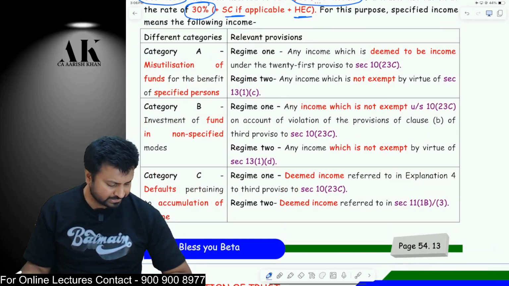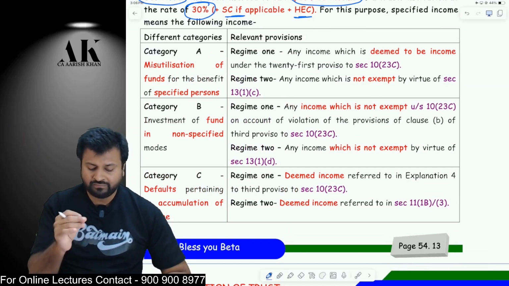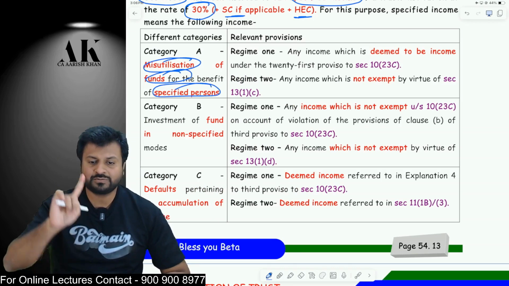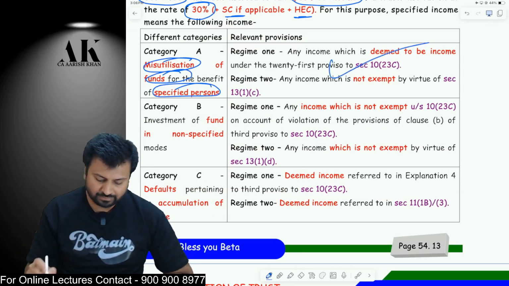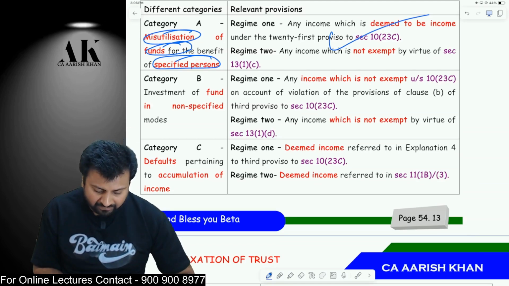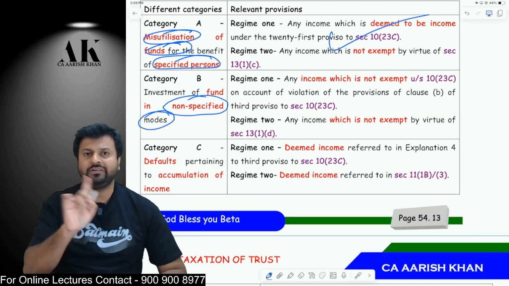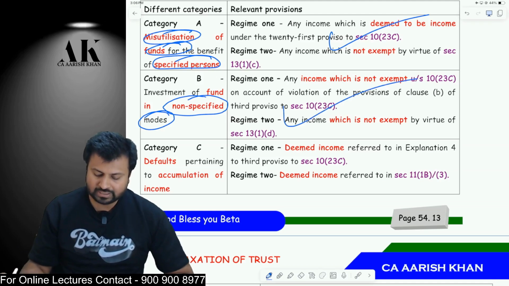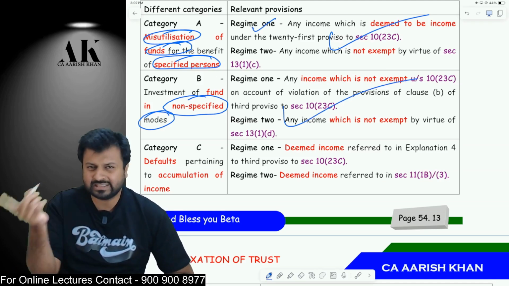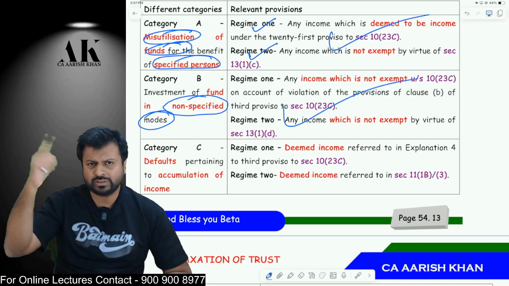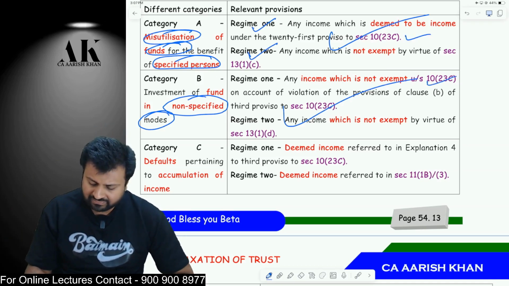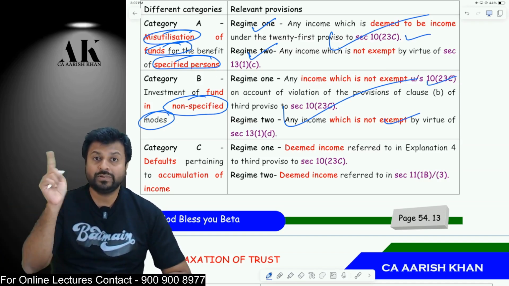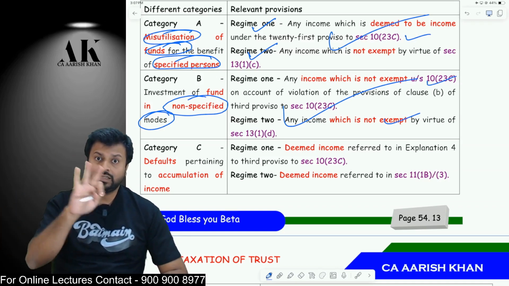Sir, in what cases are we going to be charged over here? The first is if you are misutilizing your funds for a specified person. If you are using your funds for a specified person, then you will have deemed income. Or if you invest funds in non-specified modes, if you are not investing in section 11(5) modes but in some other modes, then there is deemed income under this section. In regime 1 there is a definite citation, and in regime 2 there is a different citation of section. This is just a reference of section which you may or may not remember. That is your personal choice. So first, misutilizing your funds for a specified person attracts 30% flat tax.